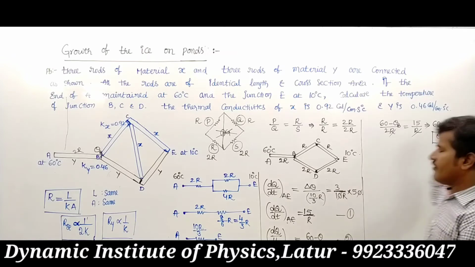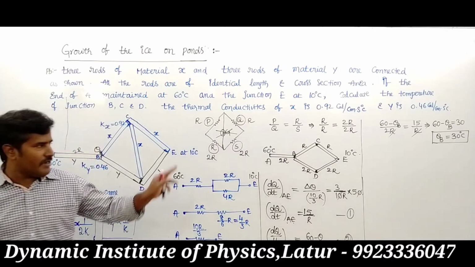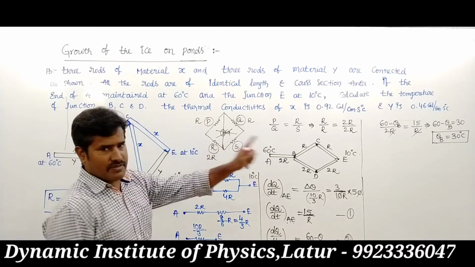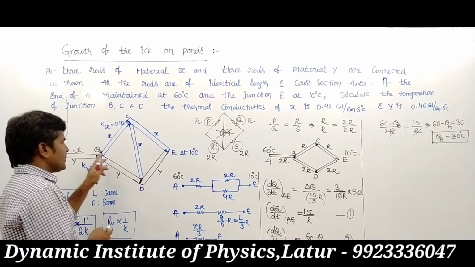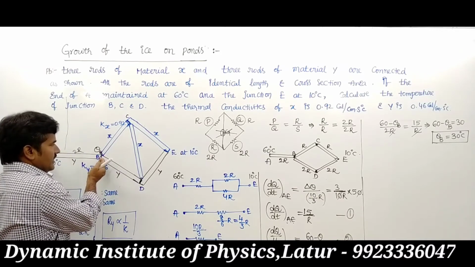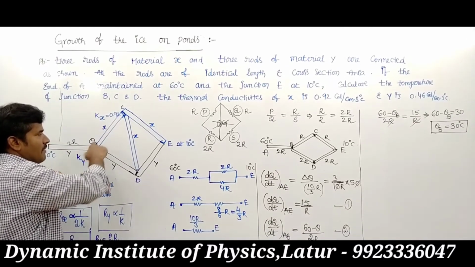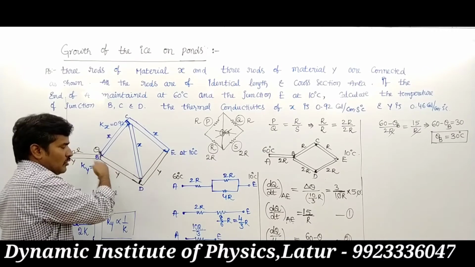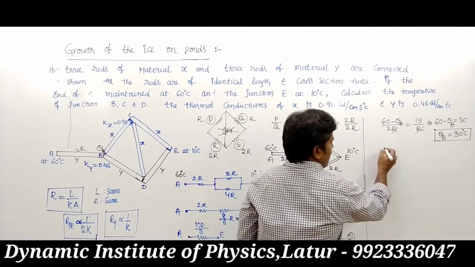The temperature of the B junction becomes 30 degrees, the same as the temperature of C. Again, observe that the total heat is divided into two parts. Some amount of heat passes through C, and some amount of heat passes through D.